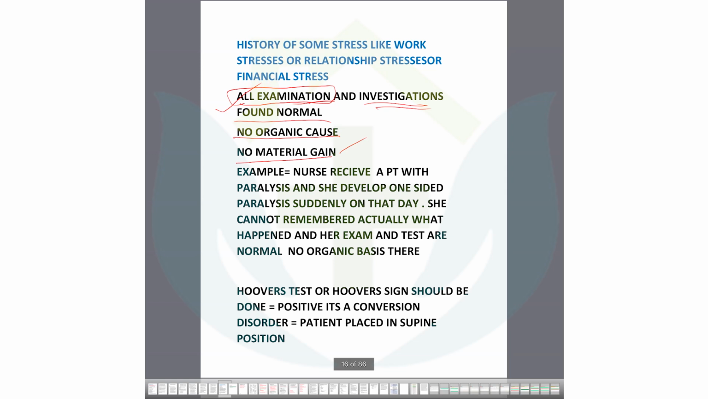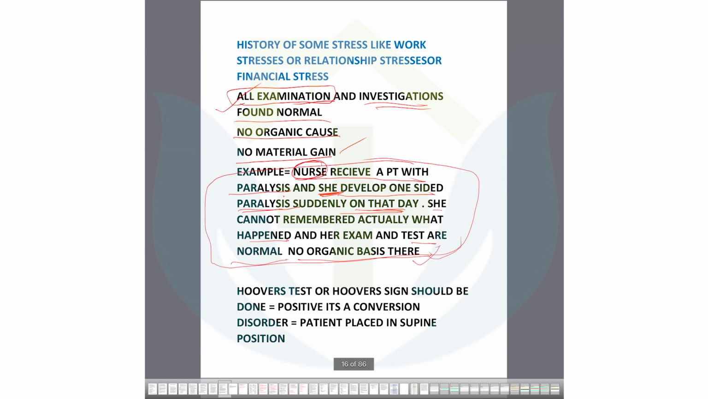Just he or she is in stress, and then there is limb paralysis. So that is conversion disorder. A nurse receives a patient with paralysis. Look, this nurse is the patient. For example, she developed one-sided paralysis suddenly on that day. Similar day, that nurse received a patient with paralysis, then the nurse is suffering from the paralysis. She cannot remember actually what happened to her. The examination test is normal, no organic basis there. This is one of the scenarios of conversion disorder.